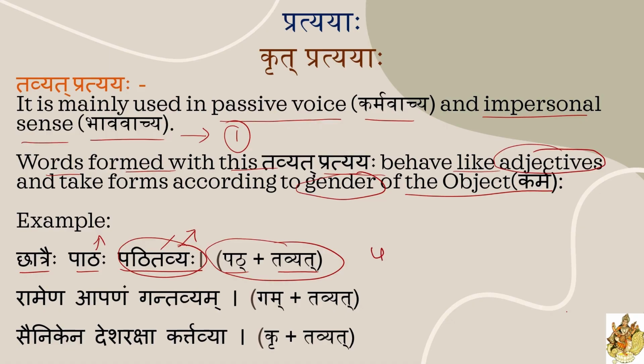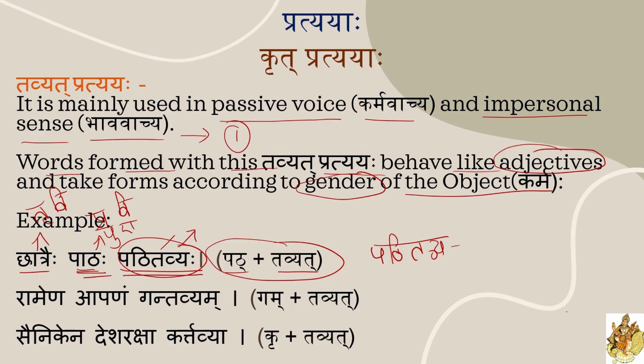Understood? Here pat plus tavyat, patitavya is the root word, right? According to rules, pat gets the i matra, and we need to drop ta. Patitavya is the root word. How to use this patitavya here? Chhatraihi is tritiya vibhakti, this is kartrupadam. Pathaha is karma padam, in pradhama vibhakti and pulling ekvachan. So karma padanusaram means you need to write this patitavya word according to this pathaha, which is in pulling ekvachan. So patitavyaha we wrote like Ramaha.